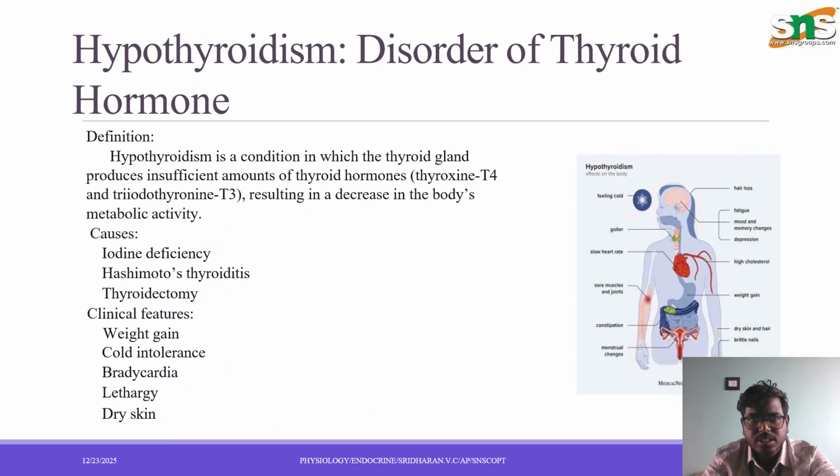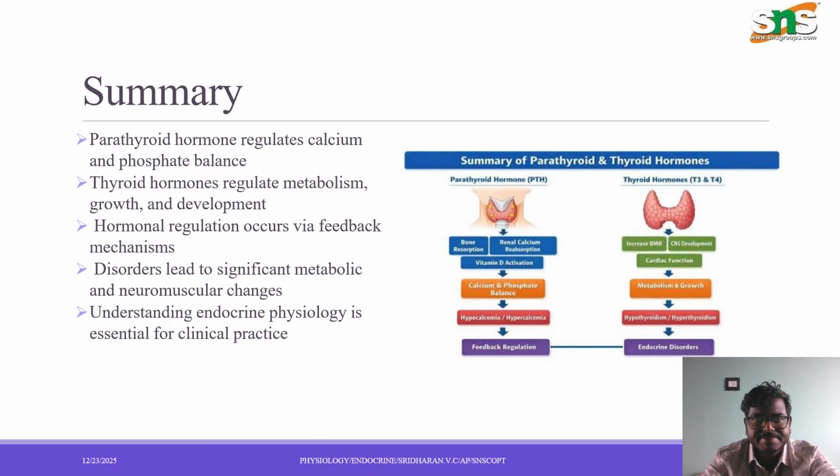Next we're going to see about hypothyroidism. Hypothyroidism is nothing but an insufficient amount of secretion of the thyroid hormones, which results in a decrease in the body's metabolic activity. The causes are iodine deficiency, Hashimoto thyroiditis, and thyroidectomy. The clinical features for hypothyroidism are weight gain, cold intolerance, bradycardia, lethargy, and dry skin.